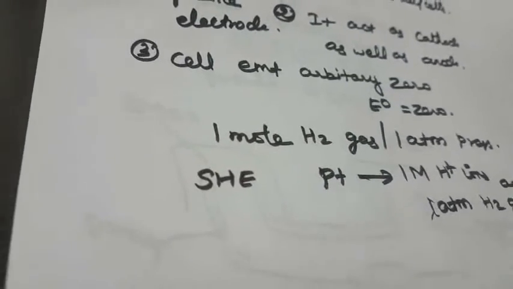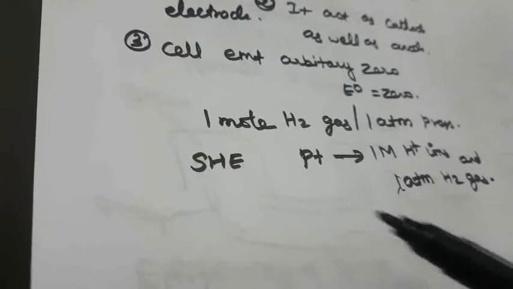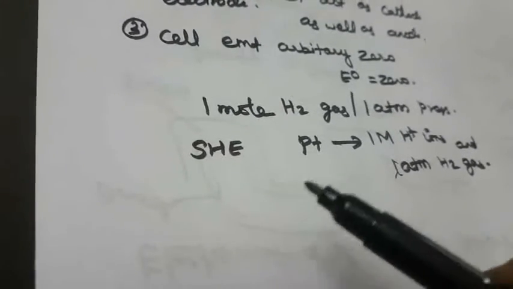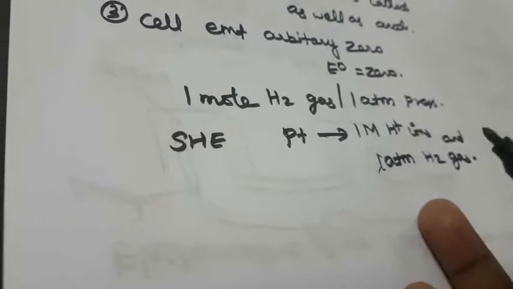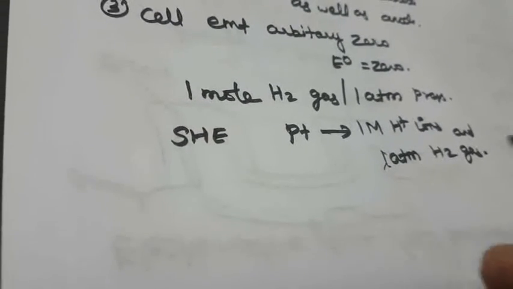Whichever cell you are going to calculate, it is done using these half cells. So suppose we are calculating the cathode, then in the anode you use hydrogen as a reference electrode, and vice versa.